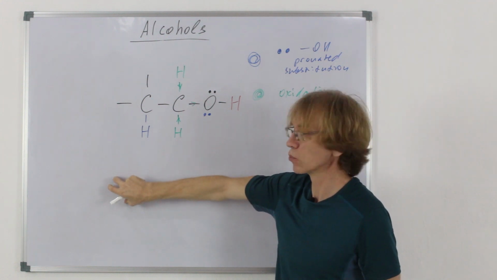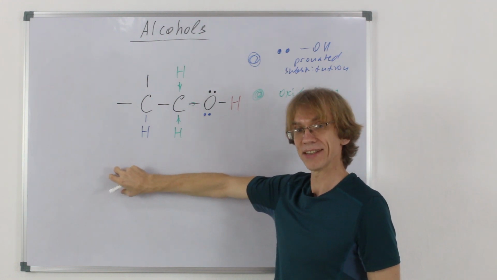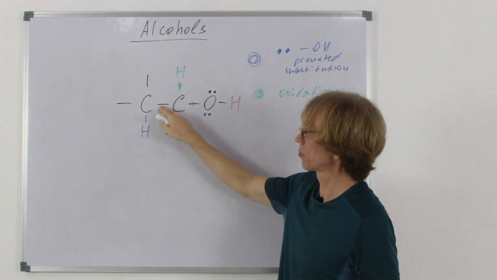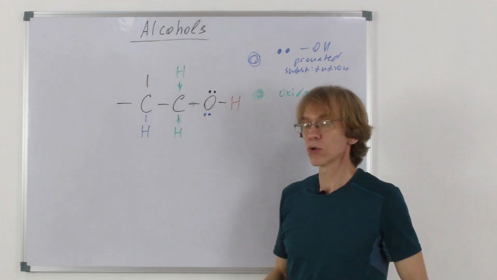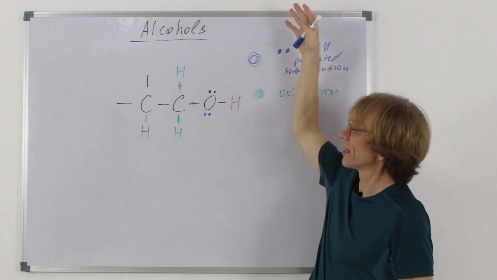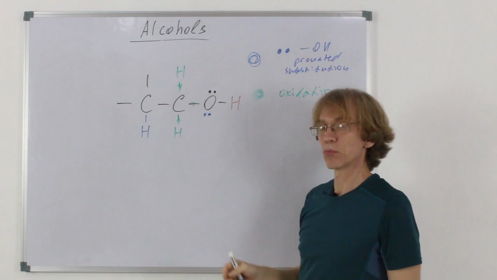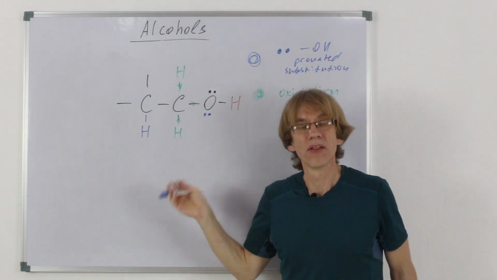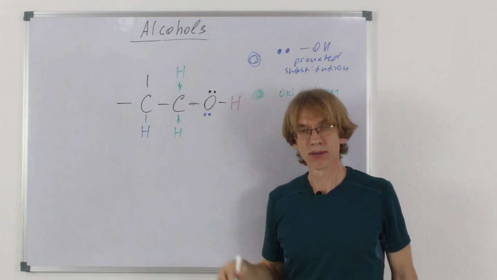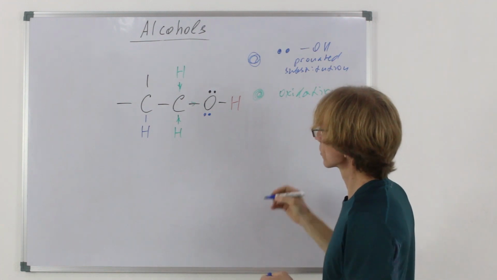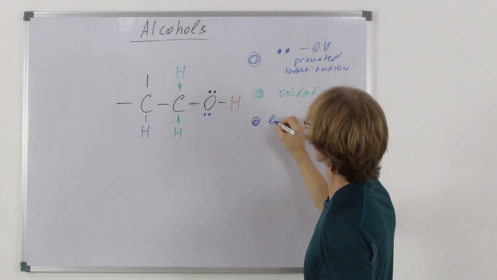Hydrogen can be removed by some base passing nearby, and this pair would heterolytically break and go here. So what would happen? Water would leave, the OH group and hydrogen, and a double bond would be formed here. This reaction is elimination. Actually, it's dehydration, elimination of water from alcohols. So, elimination.